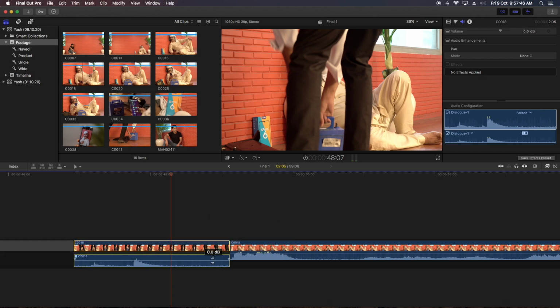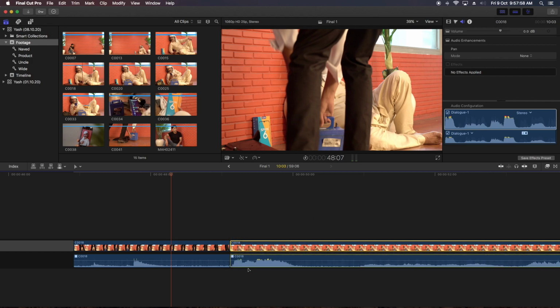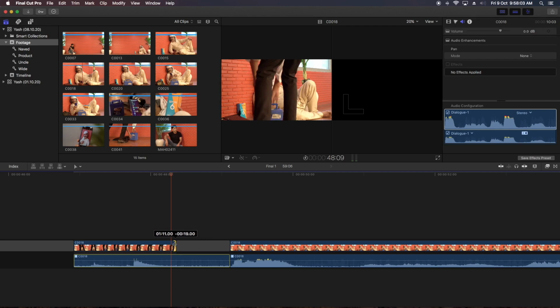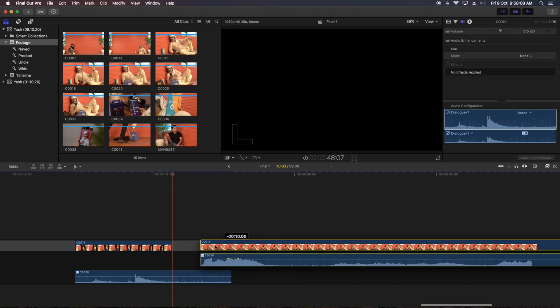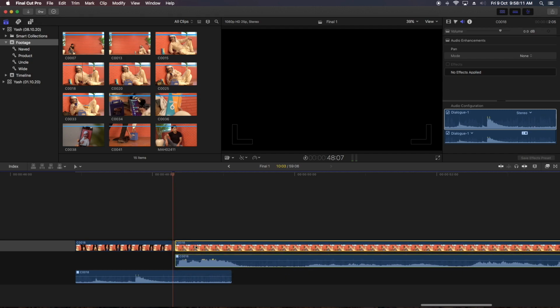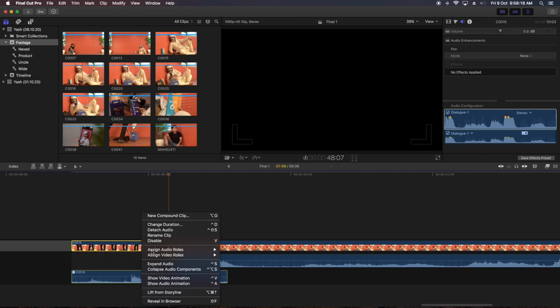So now video and audio get separated. Even there is an in point or out point for audio as well as video. Even I can expand this video clip too. Now I perform cut and I'll place this shot. Okay, now what happened? If I'll expand and collapse this audio now again,